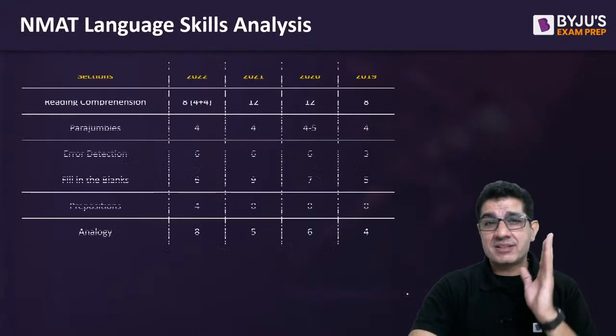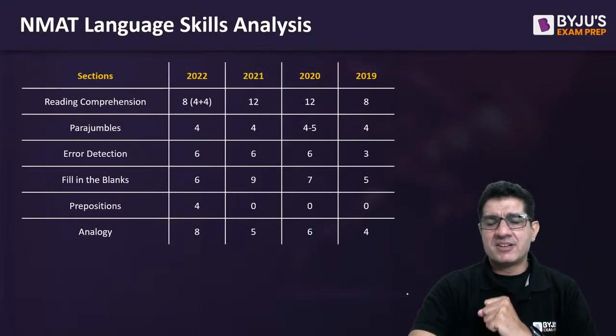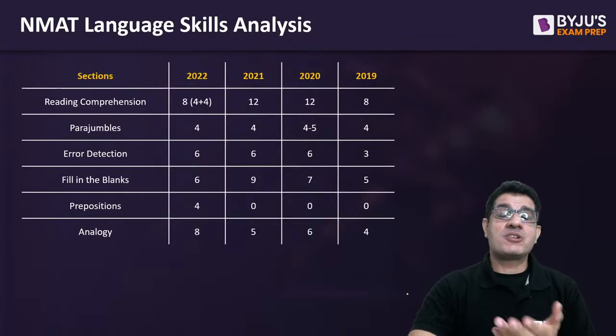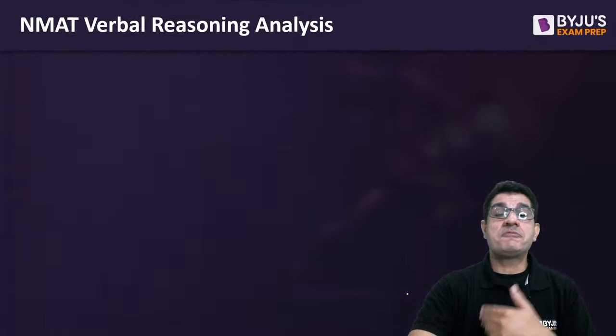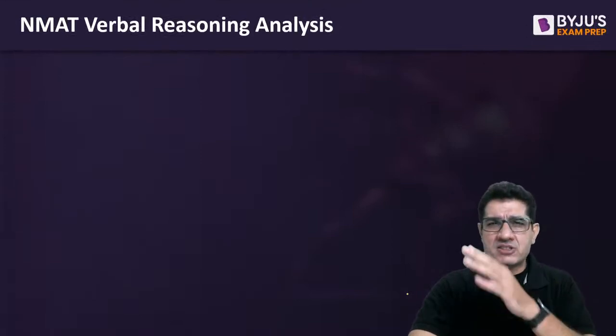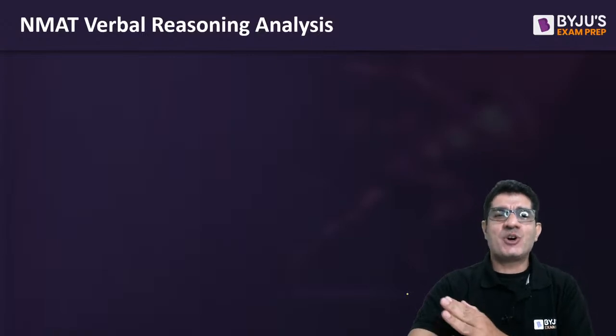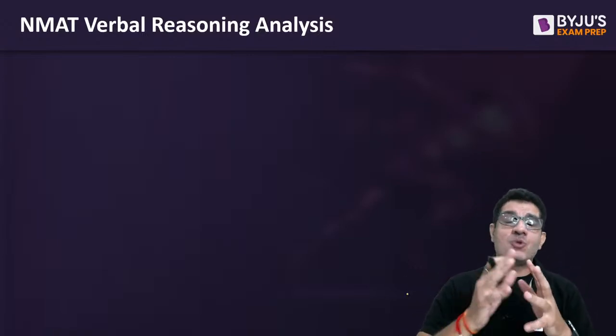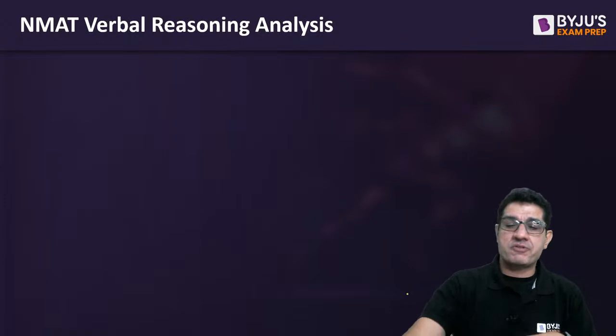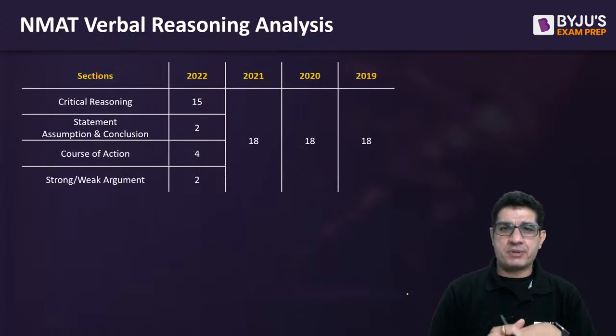So yesterday we talked about language skills, and here is the detail. You know that we get 36 questions, but then you also have a reasoning section where you tend to get verbal reasoning as well. If I look at verbal reasoning over the course of the last 4 years of NMAT, here is the breakup.